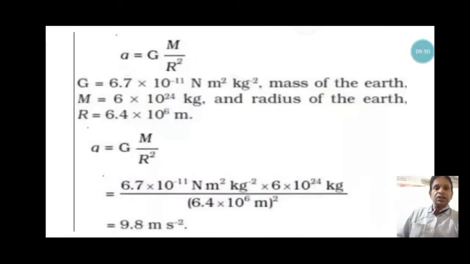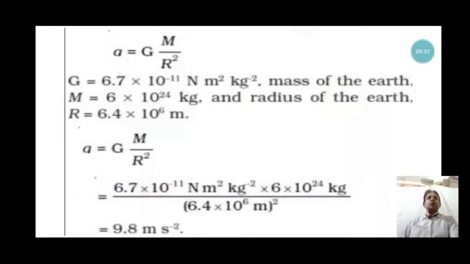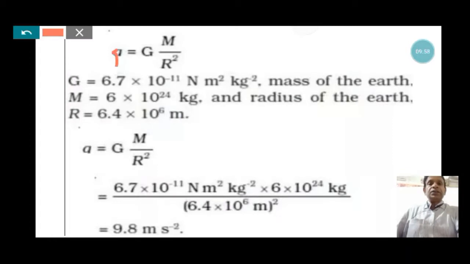Here we can calculate the value of g, that is, small g, the acceleration due to gravity. g is equal to G m by r square, where G is the gravitational constant, m is the mass of the earth, and r is the radius of the earth.